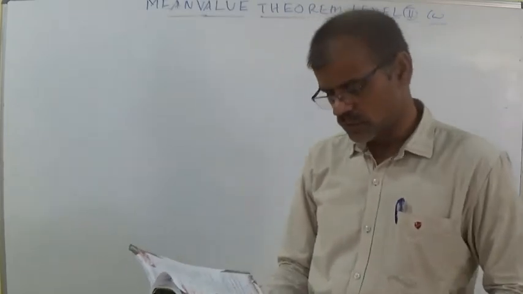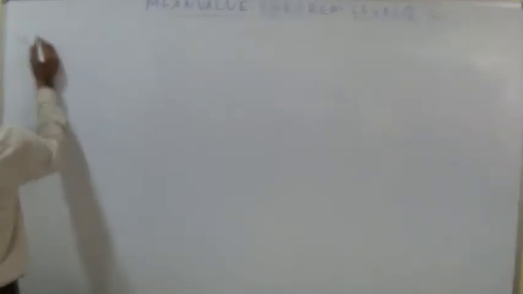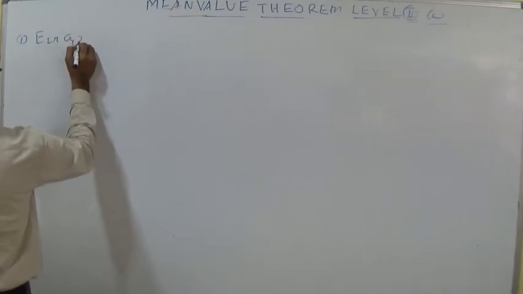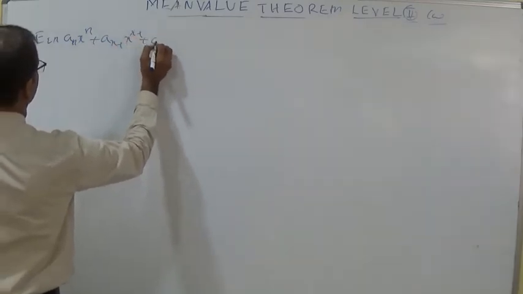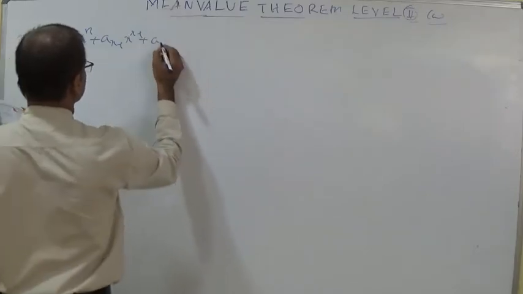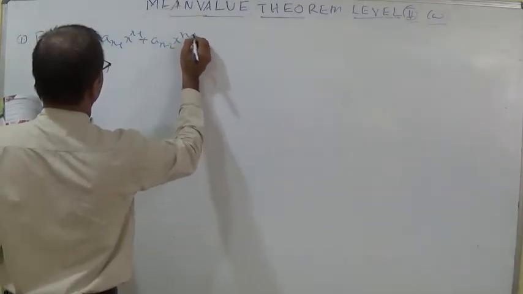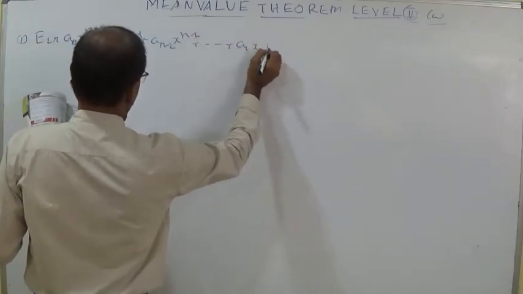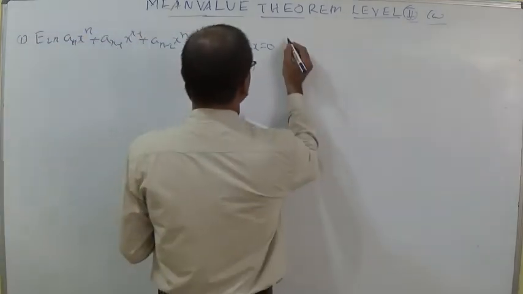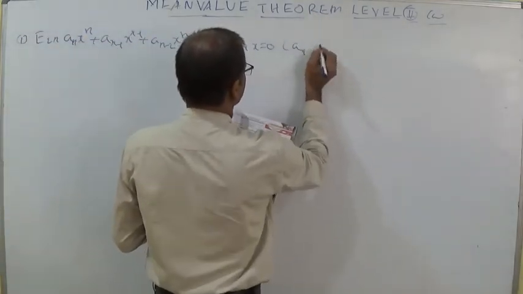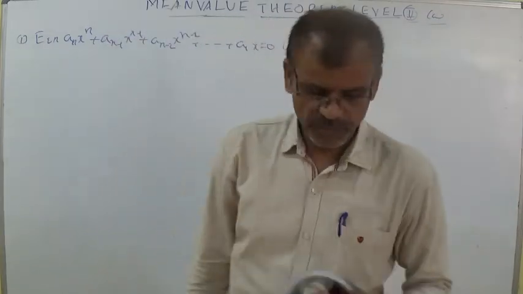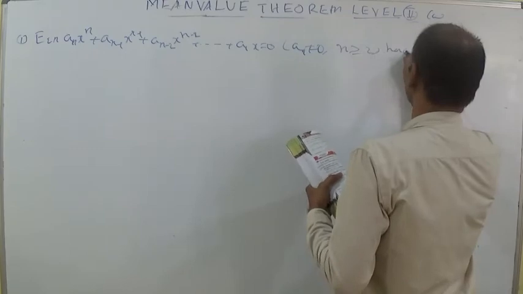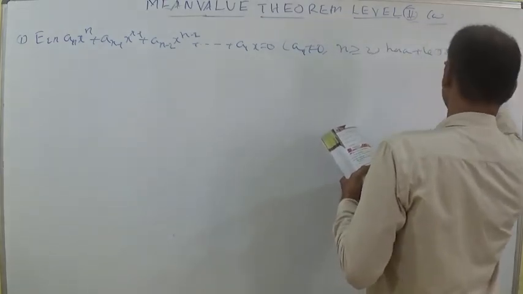Page number 158, level 2 classwork. First, he has given: if the equation a_n x power n plus a_(n-1) x power (n-1) plus a_(n-2) x power (n-2) plus so on, at last a_1 x equal to 0, here the condition is a_1 not equal to 0, n greater than or equal to 2, so minimum quadratic polynomial, has a positive root x is equal to alpha.